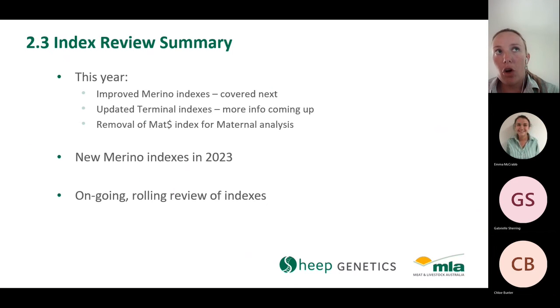And another note is that this year we'll also be removing the maternal dollar index, and that was a key finding from that index review. We will have new merino indexes available in 2023, and we're looking at how we implement an ongoing rolling review of indexes to ensure that we're using the best assumptions that we can to drive genetic progress through these selection indexes.